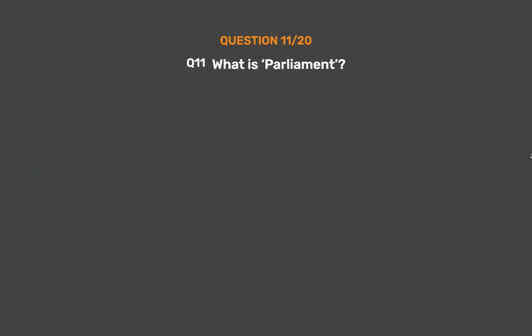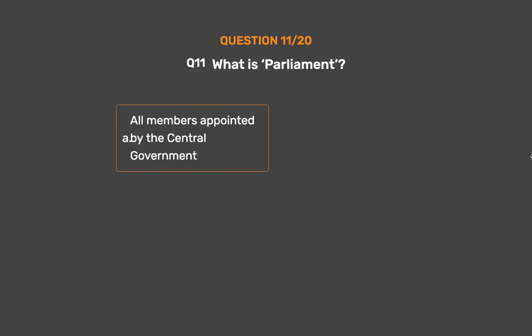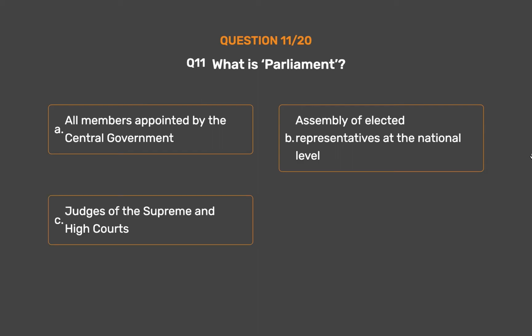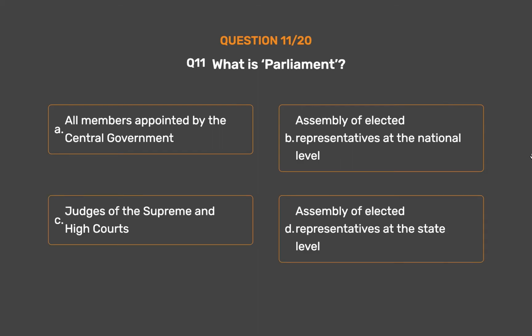Question number 11. What is Parliament? Option A. All members appointed by the central government. Option B. Assembly of elected representatives at the national level. Option C. Judges of the Supreme and High Courts. Option D. Assembly of elected representatives at the state level.